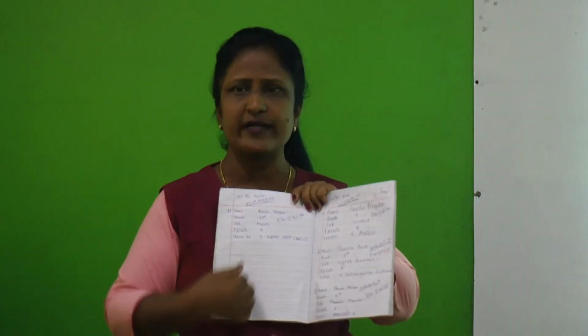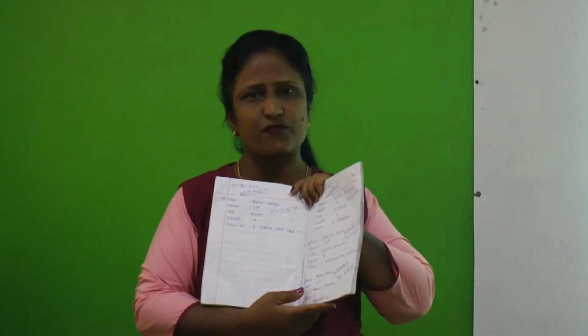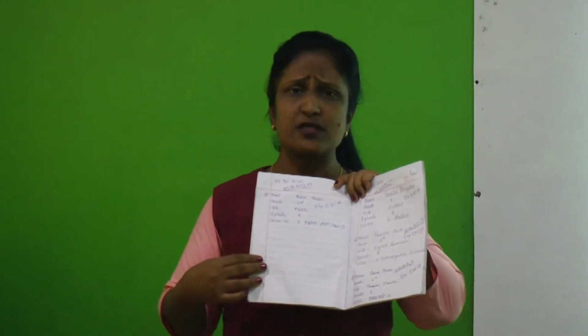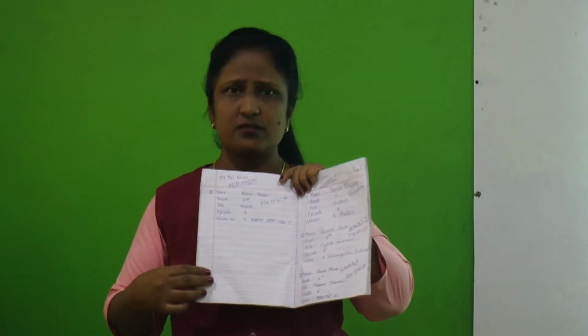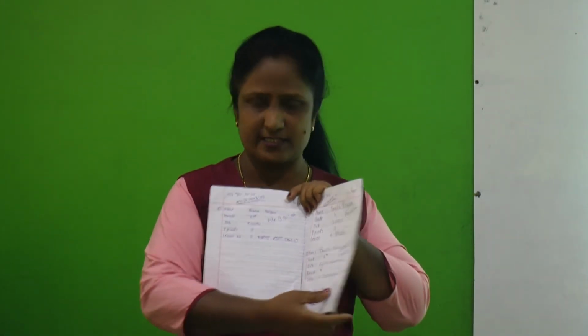So this way you are going to bifurcate two notebooks: a 200 pages notebook for English classwork, where one section will be for prose and poetry and the second for the supplementary reader. And second, for grammar, a 100 pages notebook, where one section will be for grammar and the other section will be for writing skills.